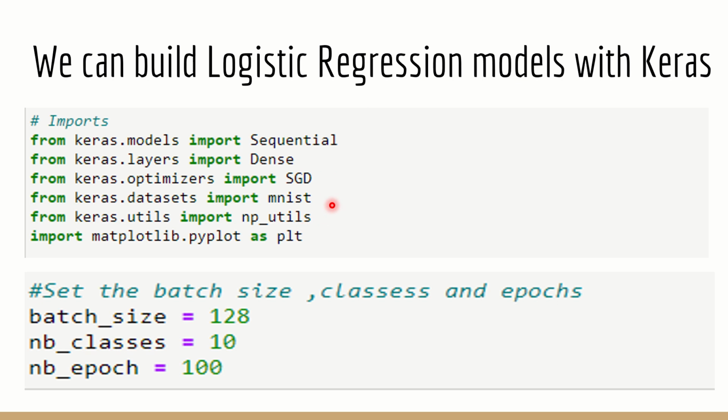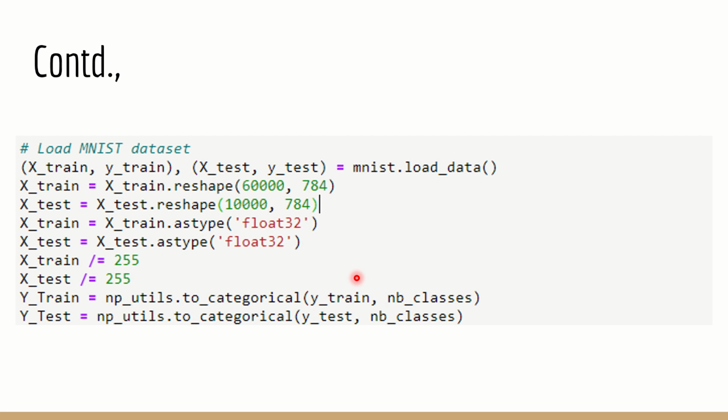I have also imported np_utils, and I need plot as usual for us to visualize things clearly. I need plot, and I use matplotlib. Now the batch size is 128, classes is 10, and epochs 100. Again, the epochs can be decided based on trial and error, and it is up to you.